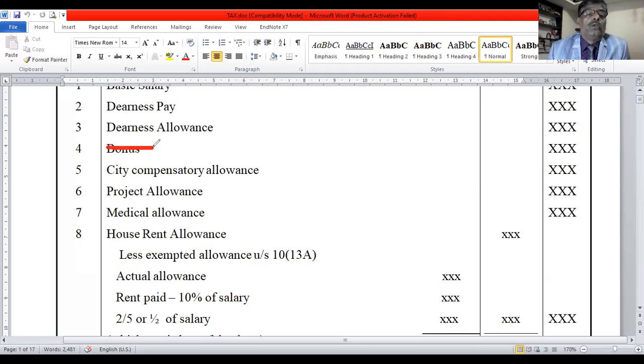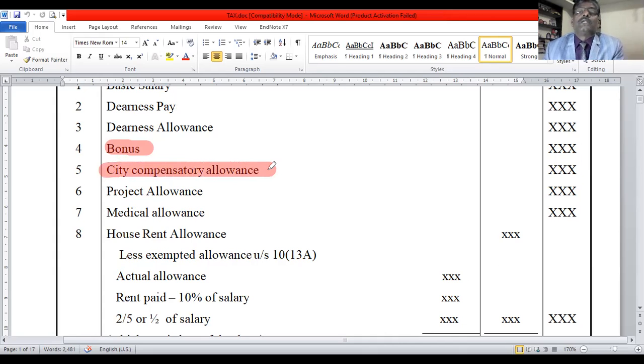This is the fourth point, bonus. You take bonus. If the monthly bonus is there, multiply by the number of months, or as per the given instruction, you calculate bonus related to the previous year. You take the bonus.